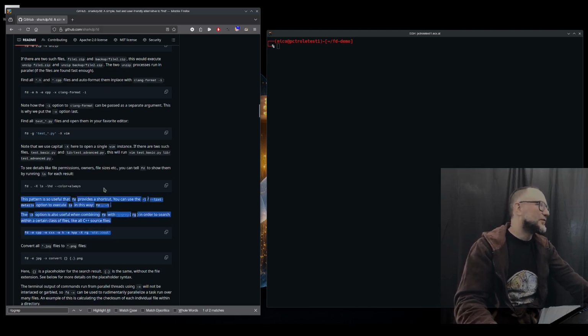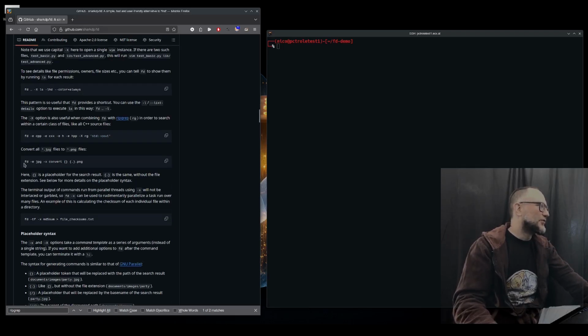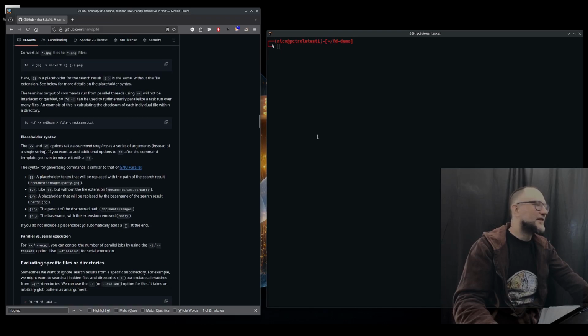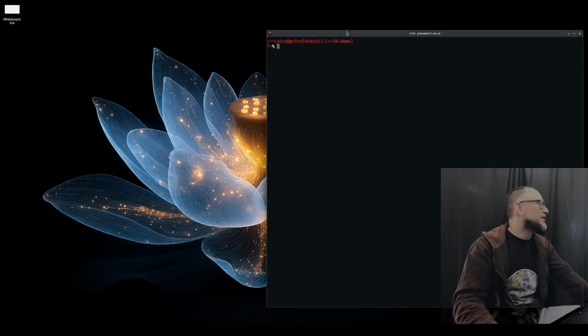We will do essentially something similar. We can also do this to convert files. You find the right JPEGs somewhere and you convert all the files there into PNGs. So again, this is pretty neat. You will see, it's very similar to ripgrep. So let's close that and let's go ahead.